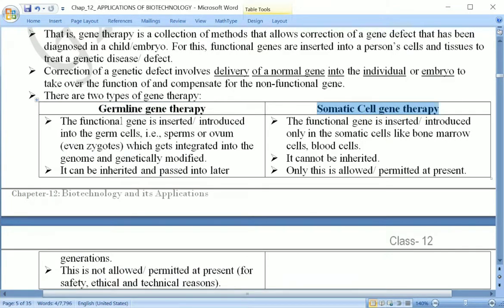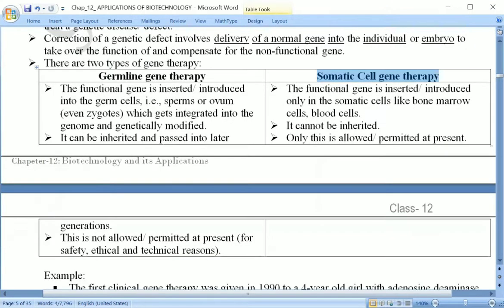Once again, germline gene therapy and somatic cell gene therapy. Let's understand first of all germline gene therapy. This can be a permanent cure. See, germline gene therapy is done in the gametes, let us say over here the sperm or ovum.